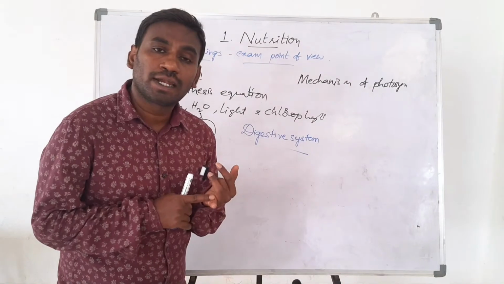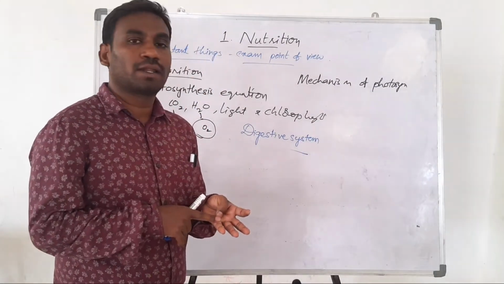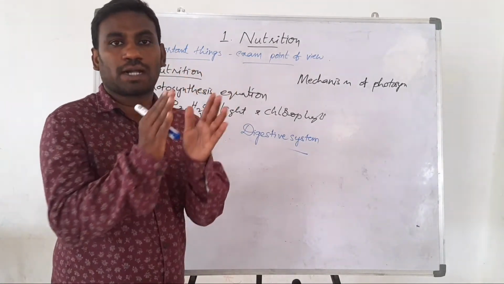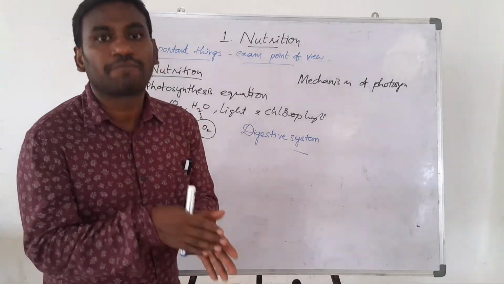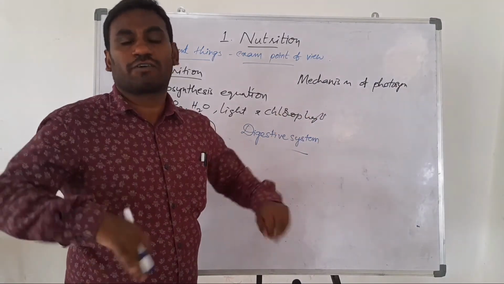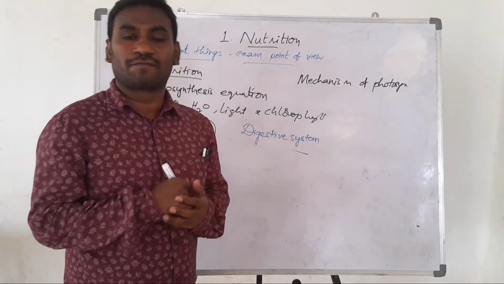What type of food material is digested, and where is it digested? What are the products? What is the juice of certain parts of the human digestive system? What are the enzymes of certain juices of certain digestive parts, etc.? What happens after digestion of food material? Where does it go? What is the importance of this digested food material?